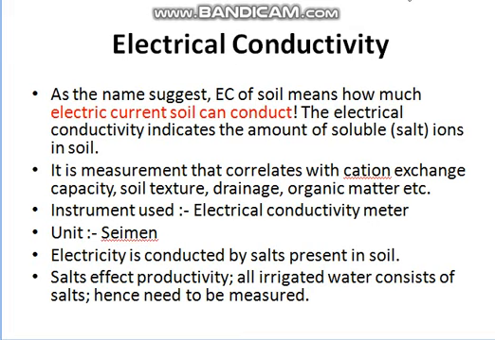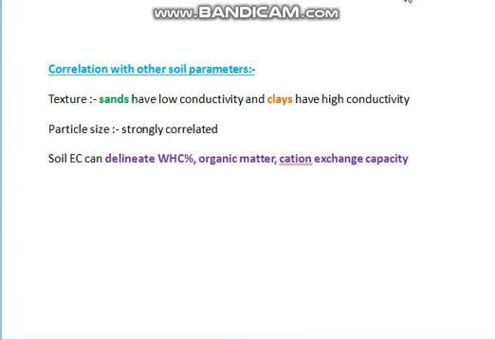So these salts need to be kept under control because more salt present in the soil will affect plant growth. Electrical conductivity could be measured by an instrument known as an electrical conductivity meter, and its unit is Siemens.